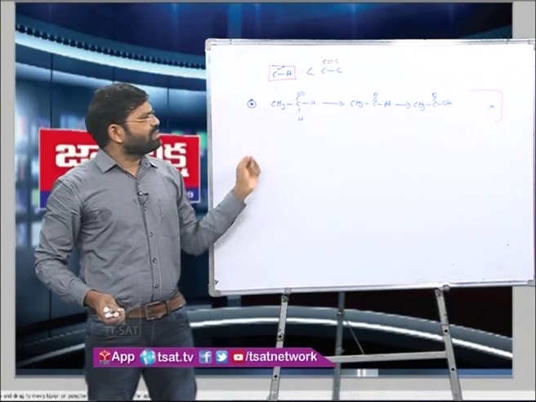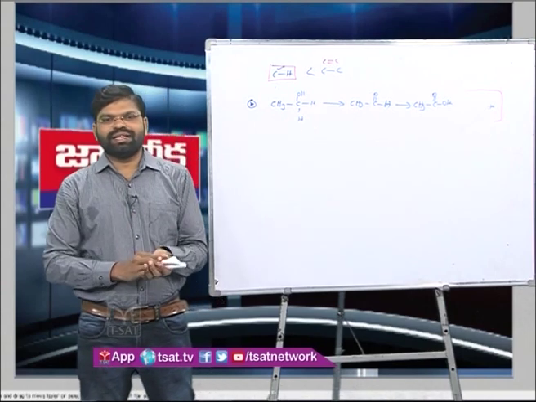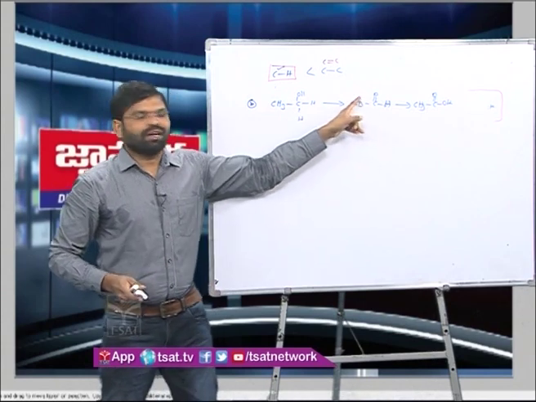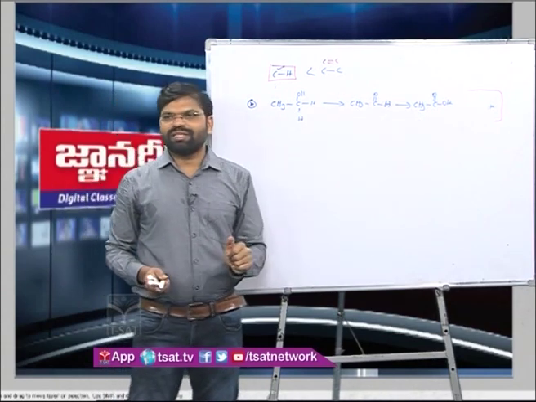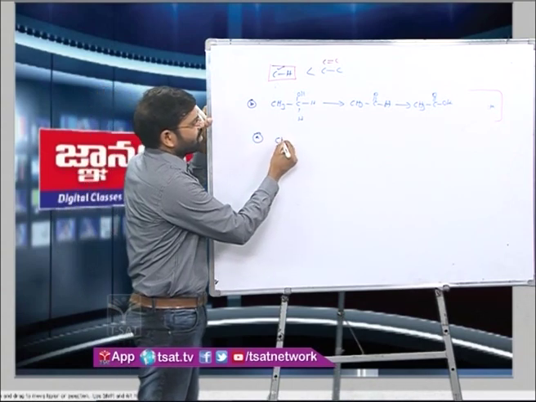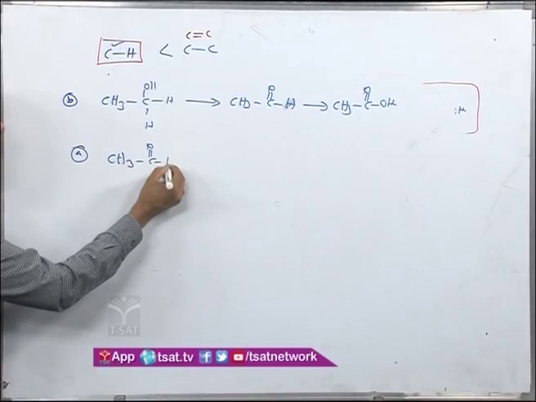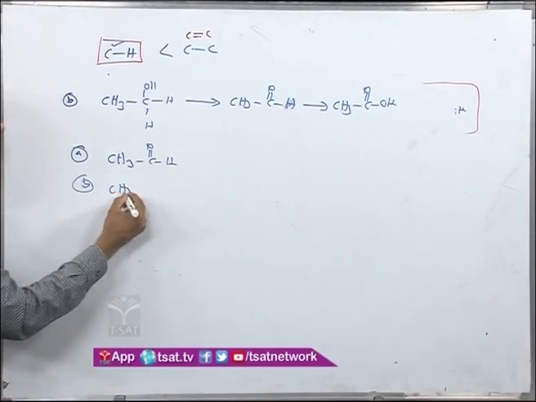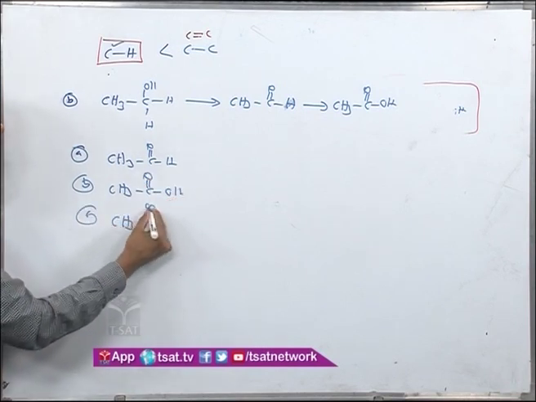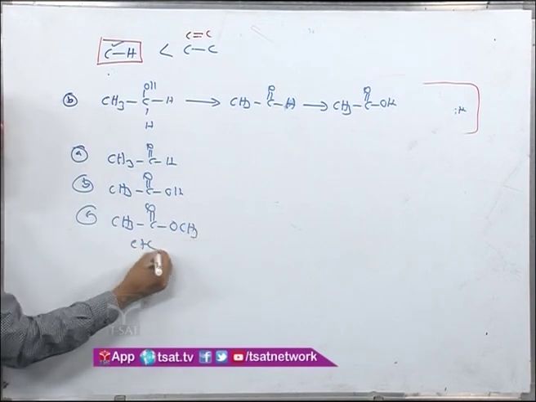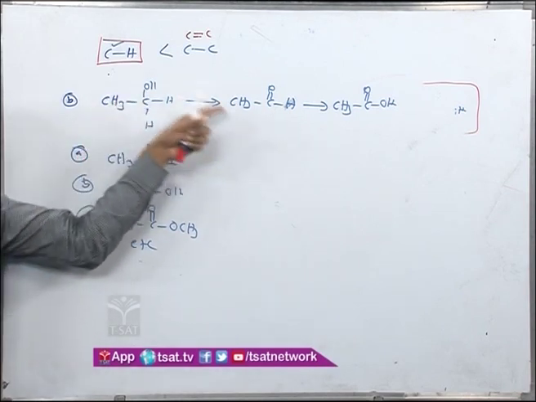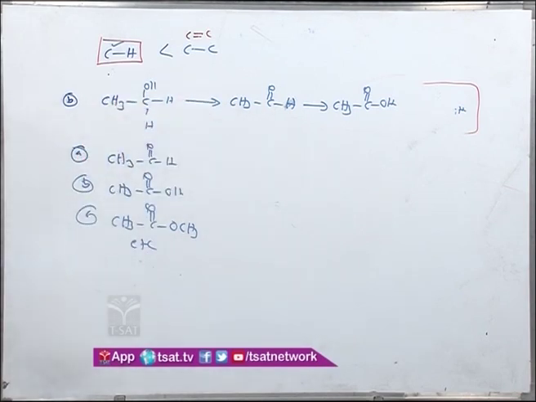Now, do we get only these products? Suppose it is a JEE question. This is a primary alcohol, we are expecting the carbonyl compound, and that carbonyl compound gives the carboxylic acid. If I give you these options with the chromic acid, what are the possible products? One product is a carbonyl compound. Another product is a carboxylic acid. Another product is an ester, etc. What are the possible products in the reaction mixture, if I am giving a more-than-one-option question? So here it is.